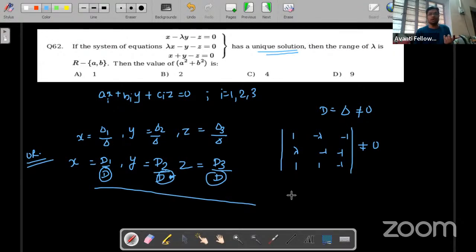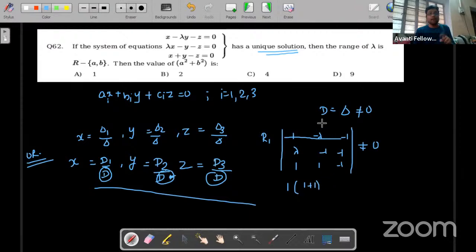So we can simply solve this determinant directly. We have the row method or the column method, and either we can expand along any row or any column. I am expanding along row 1. If I start with 1, then I'll write the determinant of this. So this one will be 1 times minus minus 1, so it will be 1 plus 1.